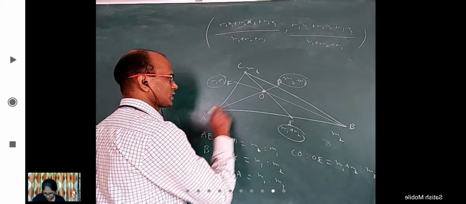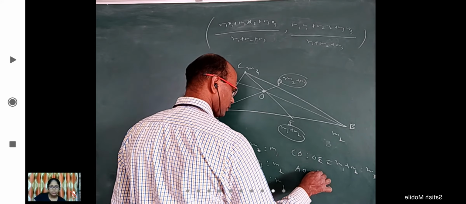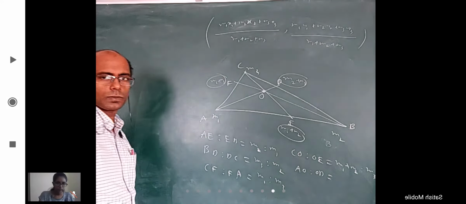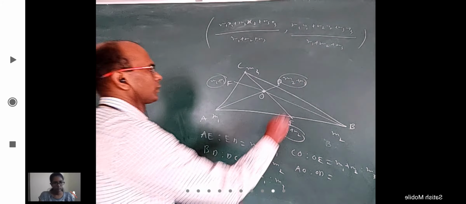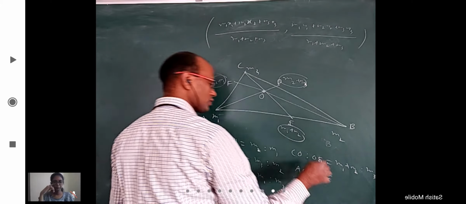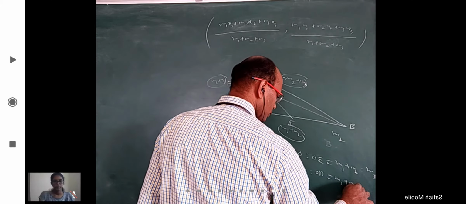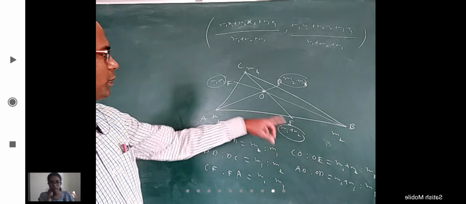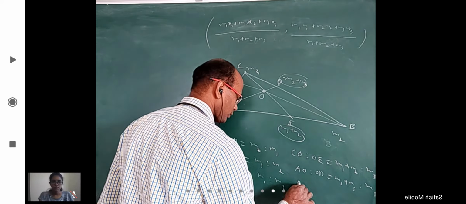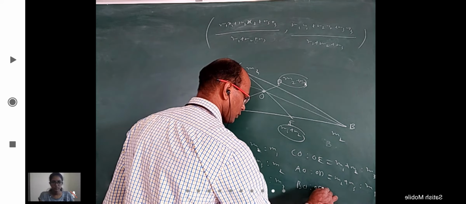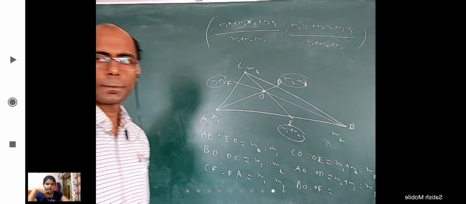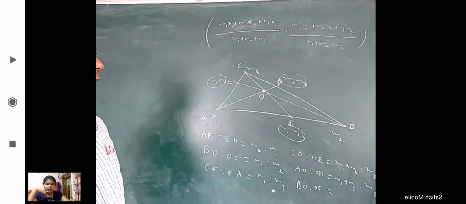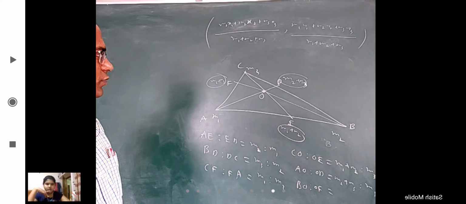What is AO is to OD? Yes, M2 plus M3 is to M1. M2 plus M3 is to M1. And what is BO is to OF?